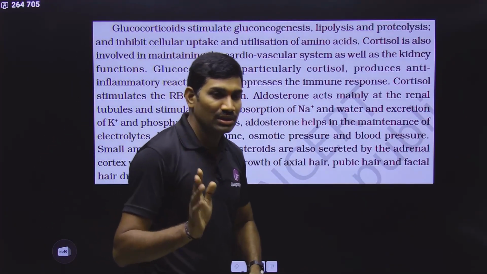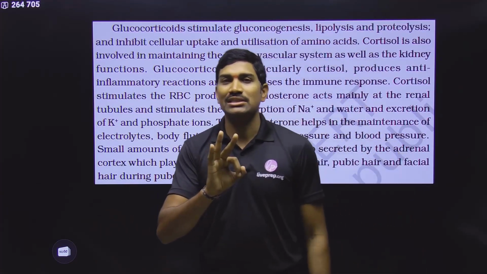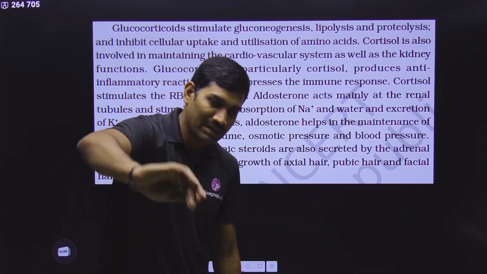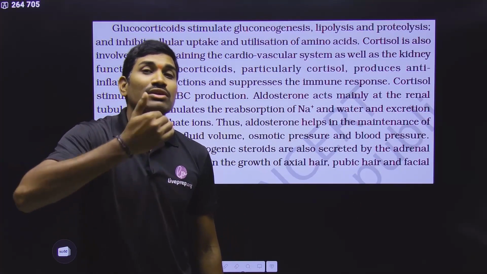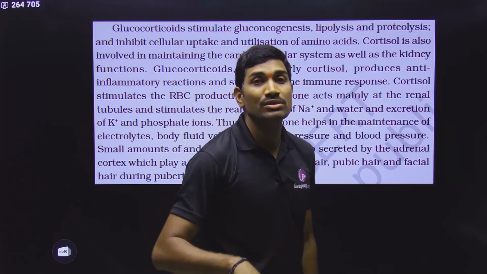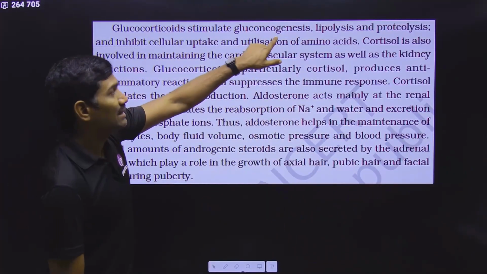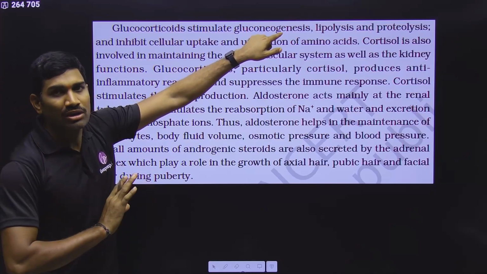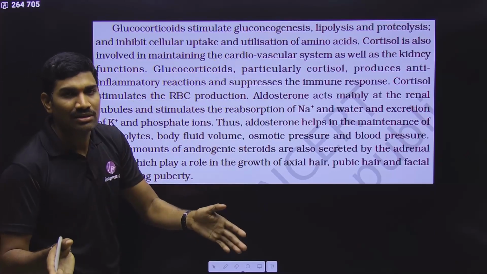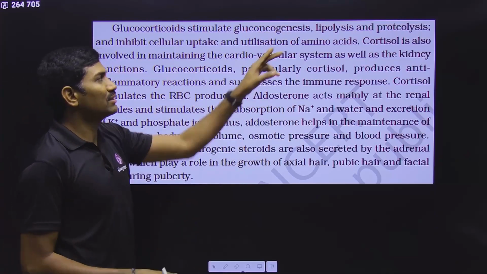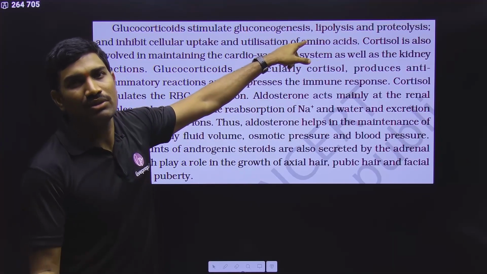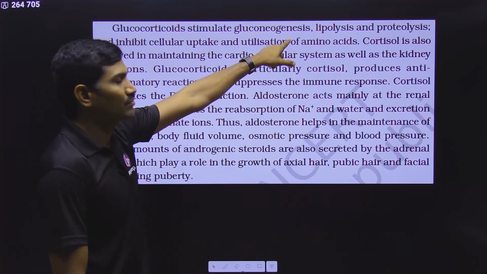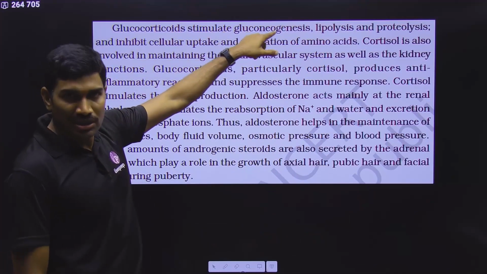You know that except three steps in glycolysis, all the remaining steps are reversible. For those 3 steps different enzymes will come, so reverse of glycolysis can occur so that glucose can be produced from some other intermediate molecules, and that process is called gluconeogenesis. Even though you are not reading those pathways, at least please understand the meaning of that word. Without this, no one can help you. This is the glucose new synthesis from some other intermediate molecules. In this way, glucocorticoids will stimulate this.